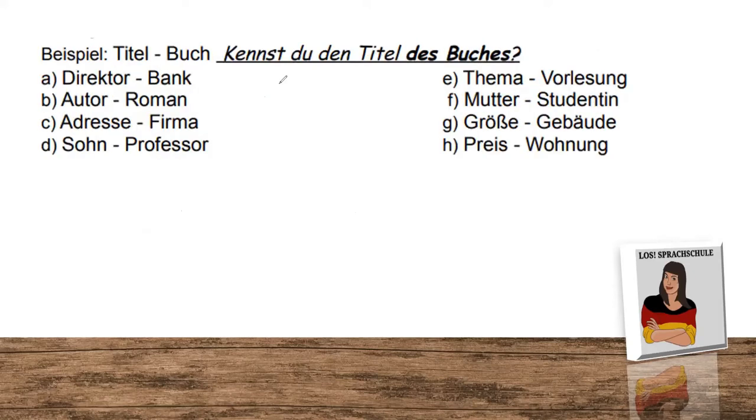The last exercise we do together today is good to see the structure. We have here a question. Kennst du den Titel des Buches? Here we have verb, subject, because it's a question, and then we have an object. In this case, it is an accusative object because kennen needs accusative.